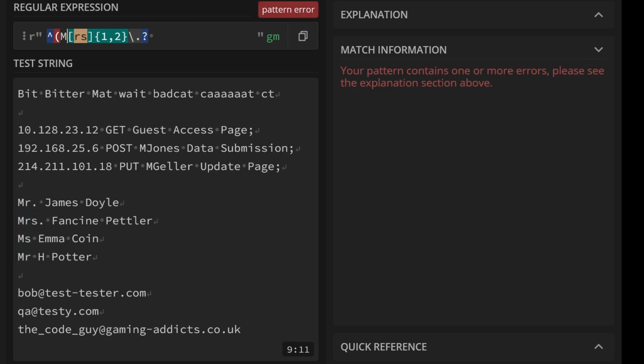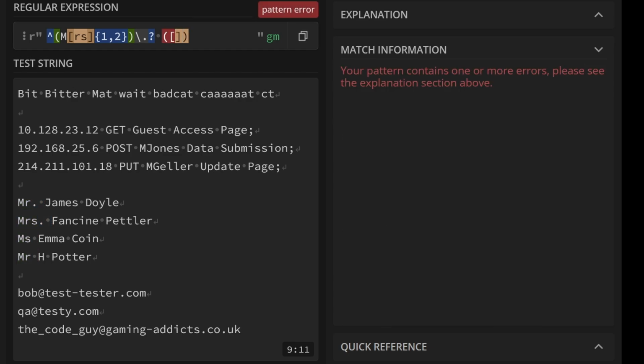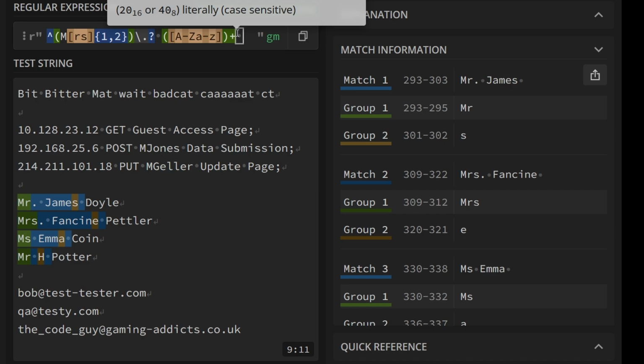So let us get this and wrap it in a group. And then our next name is going to be, there's no numbers in here, so it'll be A to Z or A to Z lowercase. And there will be 1 or more of those. Then we'll have another space, and then we'll just repeat this last sequence here.